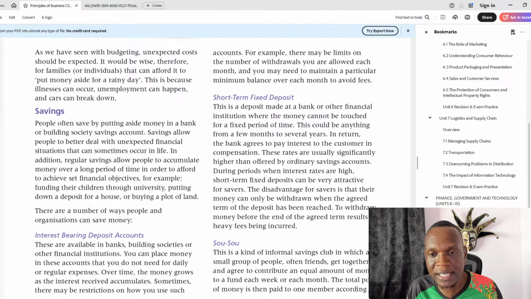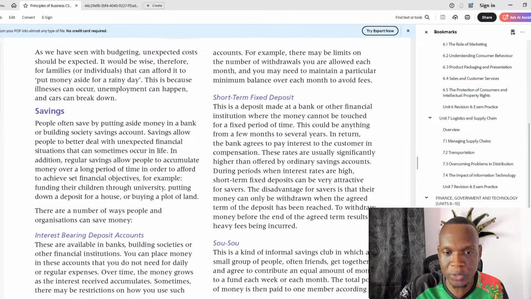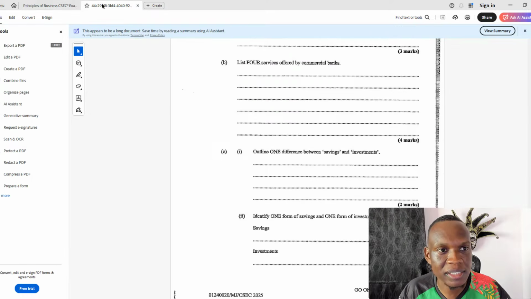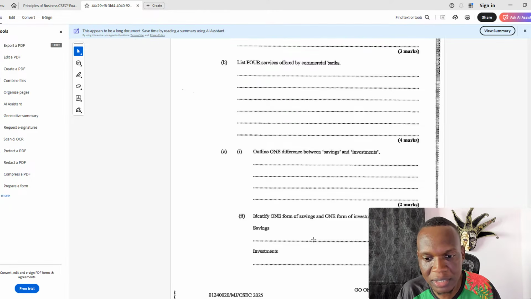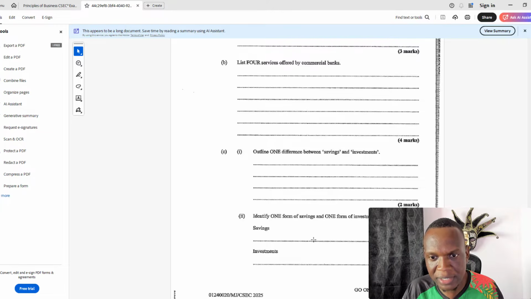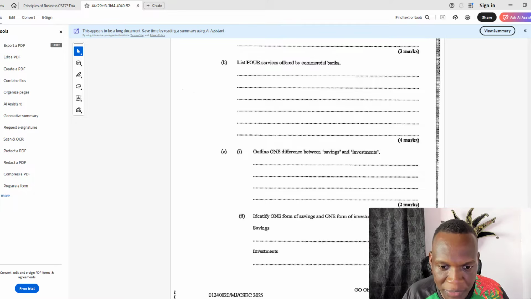Whereas investment, as I said, you take the income and buy assets so that the asset can generate more income for you in the future. That's the best difference right there. One of the biggest differences between savings and investment, right? So yeah, 2 marks easy for that one.